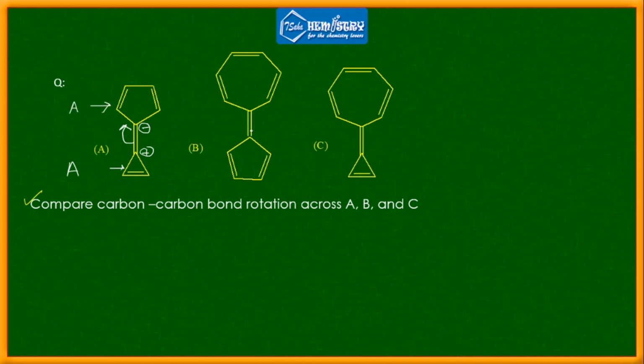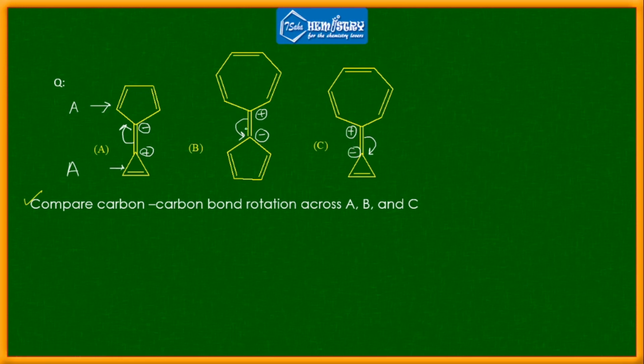Now after removing charge from this side, this is plus, this is minus. So they are aromatic. After removing charge from this section, you are getting plus over here, minus over here, right?